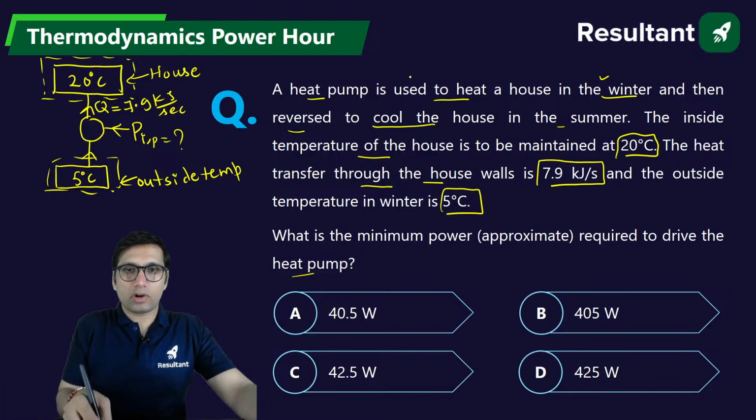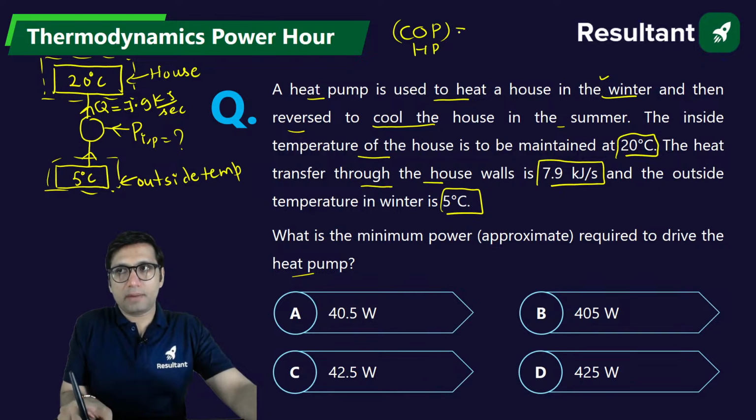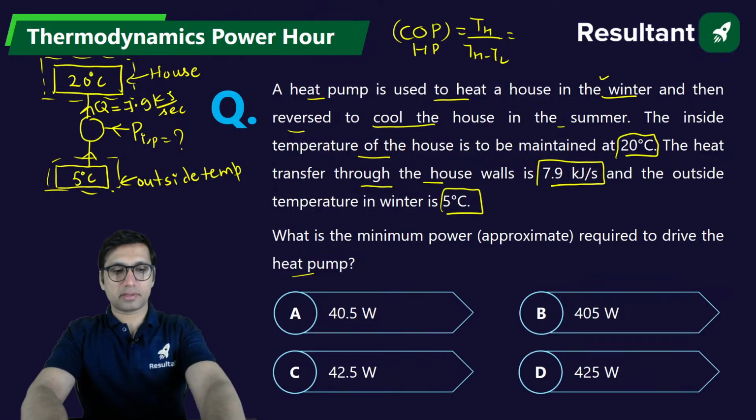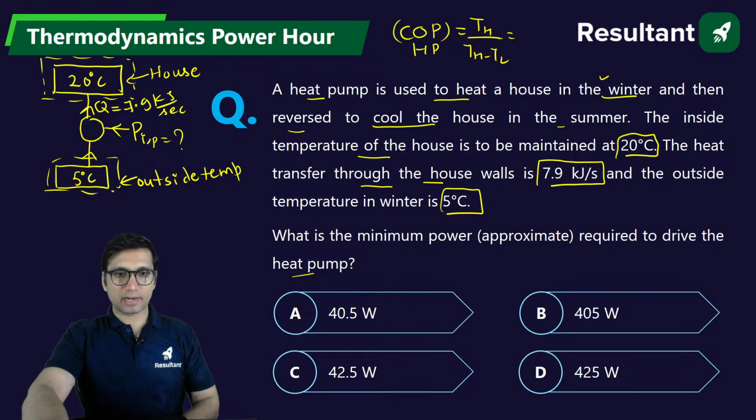So firstly, what we will do, we will find the COP of the heat pump. COP of the heat pump will be equal to high temperature over high temperature minus low temperature. Clear? So just try to solve it, just give me 1 second. Yeah, please everyone try to solve this question.